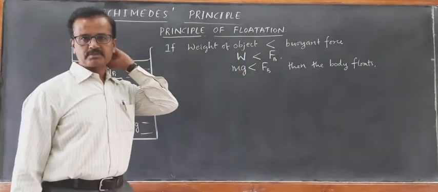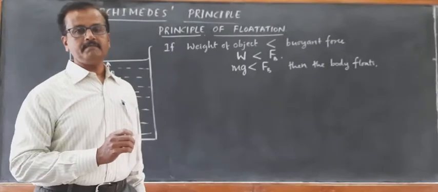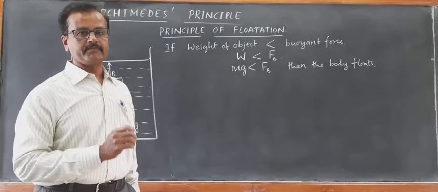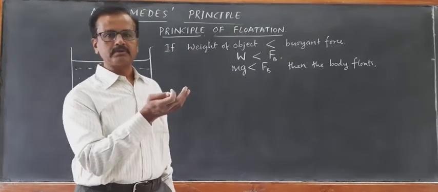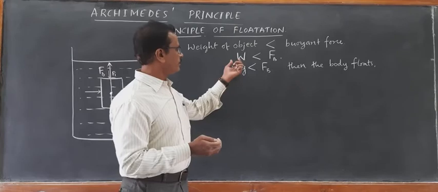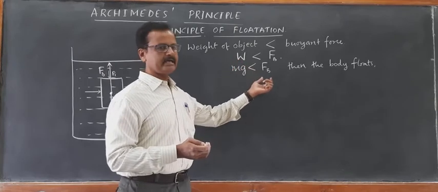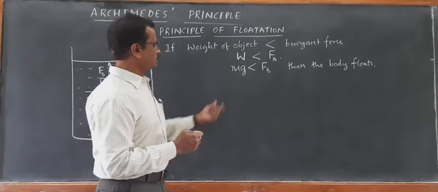When the body floats, part of the body is immersed inside the liquid, and a part of it will be above the surface of the liquid. So that is the case when the weight of the body is less than the buoyant force, or the buoyant force is more than the weight of the body, right?